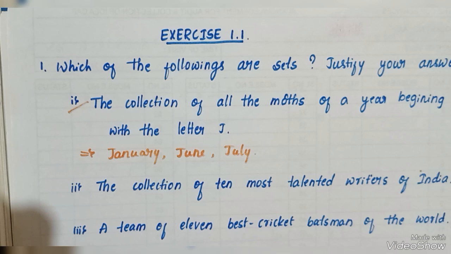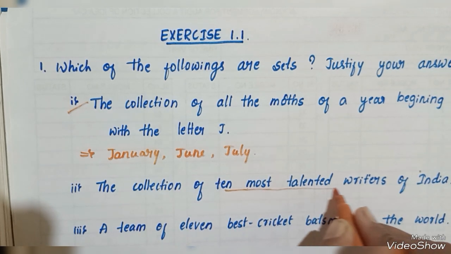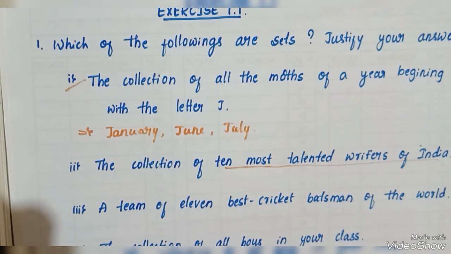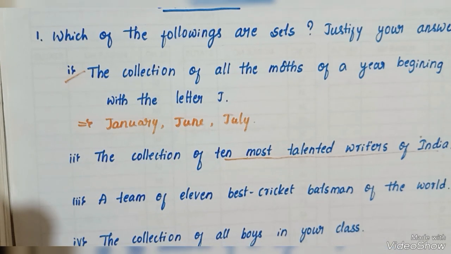Next, another one: the collection of the 10 most talented writers of India. Is it a set? No, because there are so many talented writers in India. For example, Kuvempu, Chandrashekhar Kambar, Munshi Premchand.